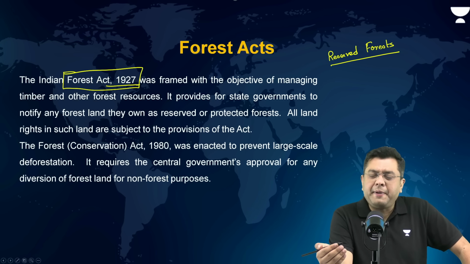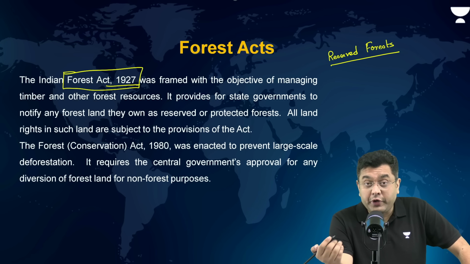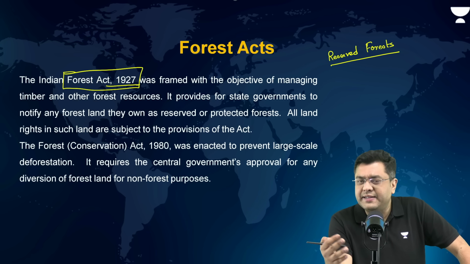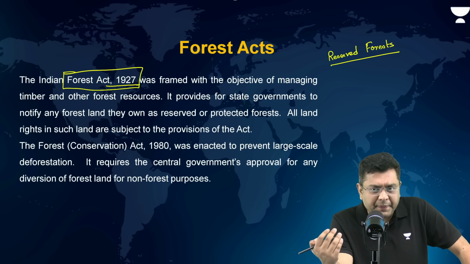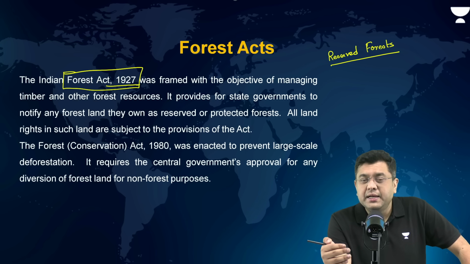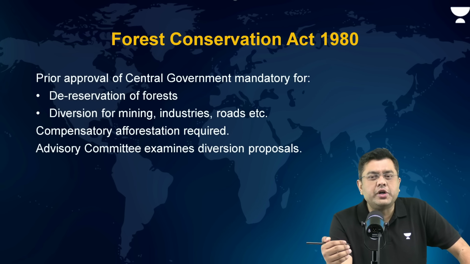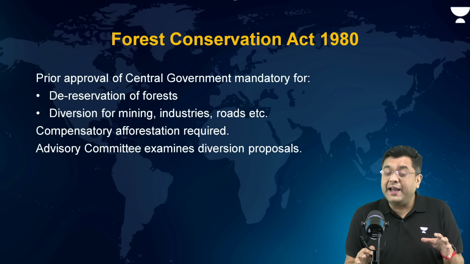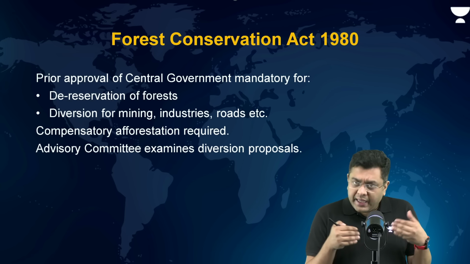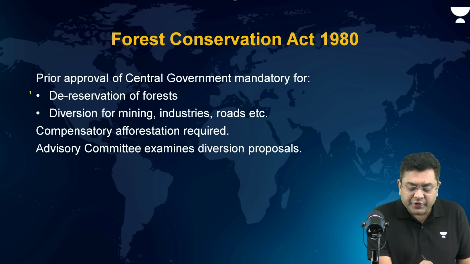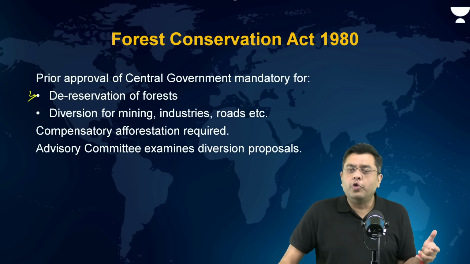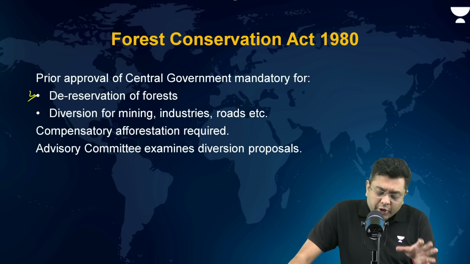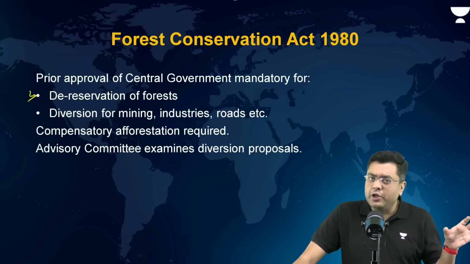However, post independence, the deforestation was huge. A lot of forest land was being diverted for mining and other purposes. In order to prevent that, the government passed the Forest Conservation Act 1980. In this, approval was required from the central government if you wanted to de-reserve any particular forest or divert a forest for mining, industries, roads, or any of the purposes.